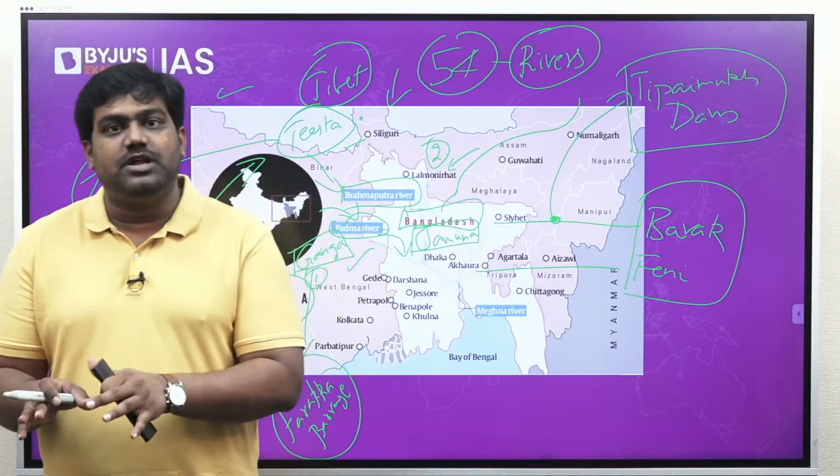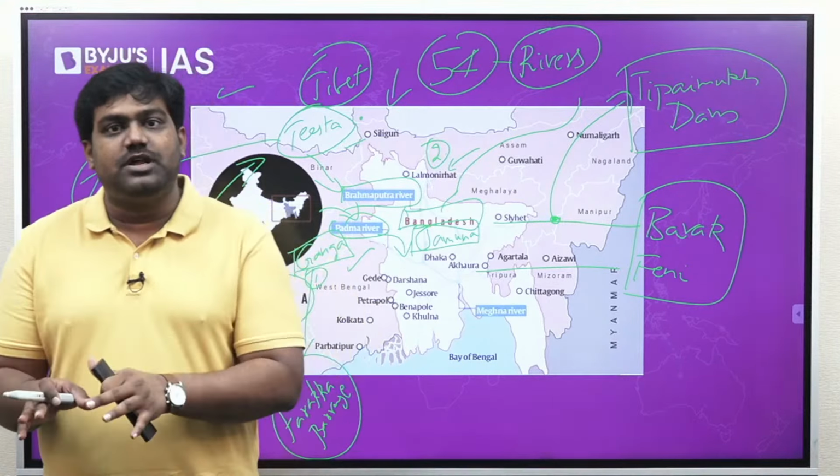So all these are unresolved disputes between India and Bangladesh, right? So that is the reason why you should know about these important rivers. You should also know that we have connectivity projects between India and Bangladesh to connect our waterway networks.